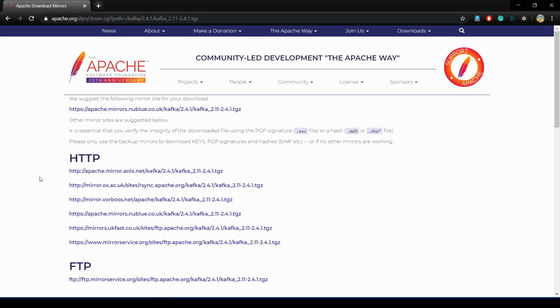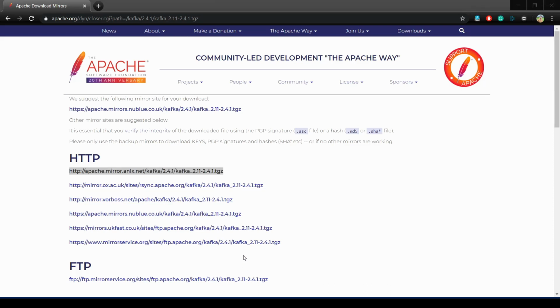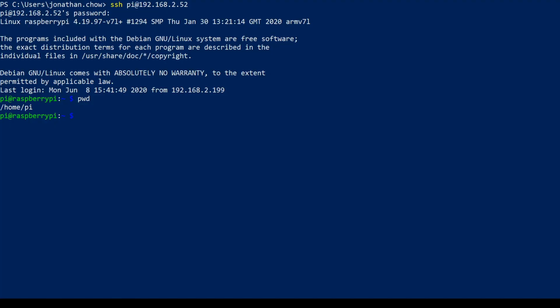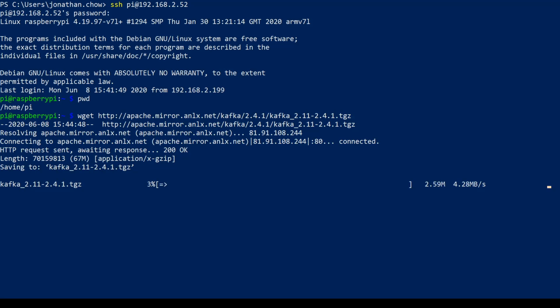There's a few ways you could do it. You could double click on a link and it will download the zip files locally, and then you can move it across using WinSCP or any protocol you like. But today I will just copy this link. So let me go back to the PowerShell. Okay, so I will use wget to download a zip file to my Pi. It's getting there, it shouldn't be too long.